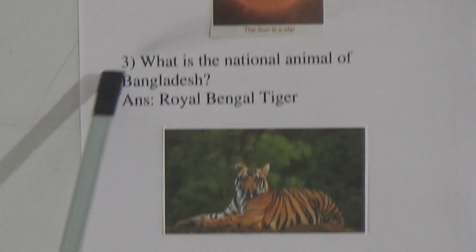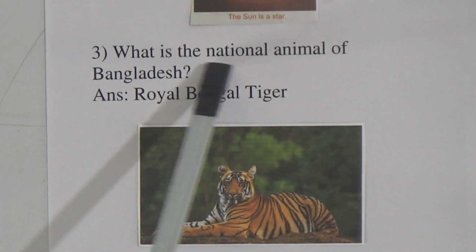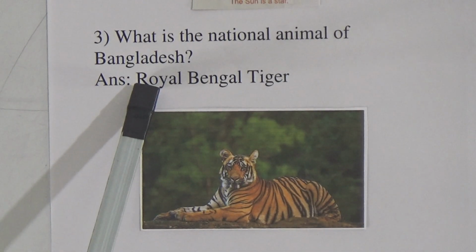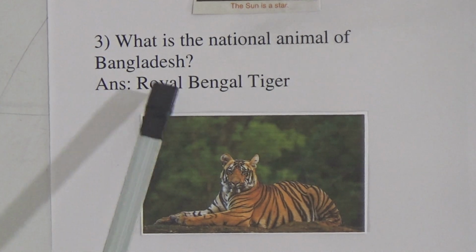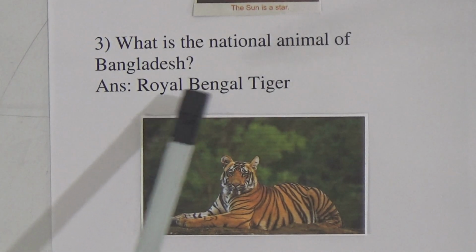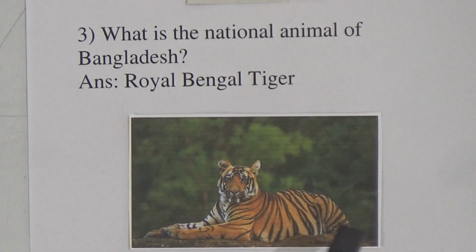Now next 3 number question is, what is the national animal of Bangladesh? The name of national animal of Bangladesh is Royal Bengal tiger. Look at this picture. Here is the Royal Bengal tiger.